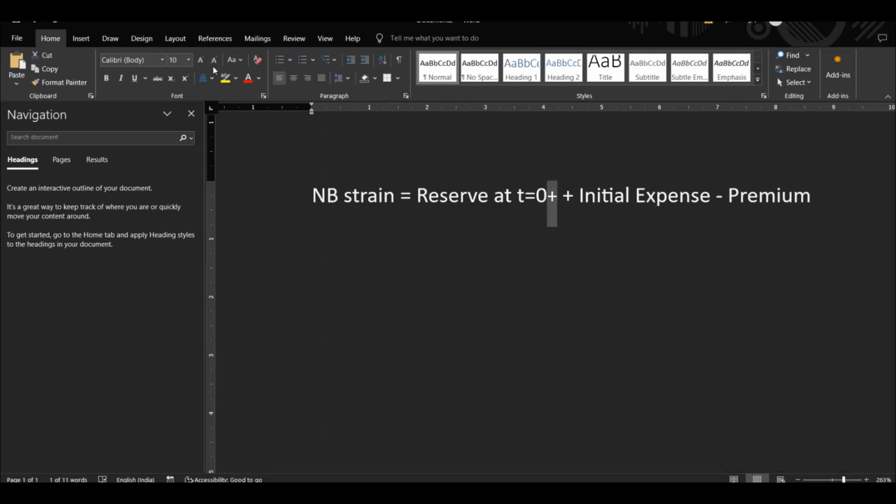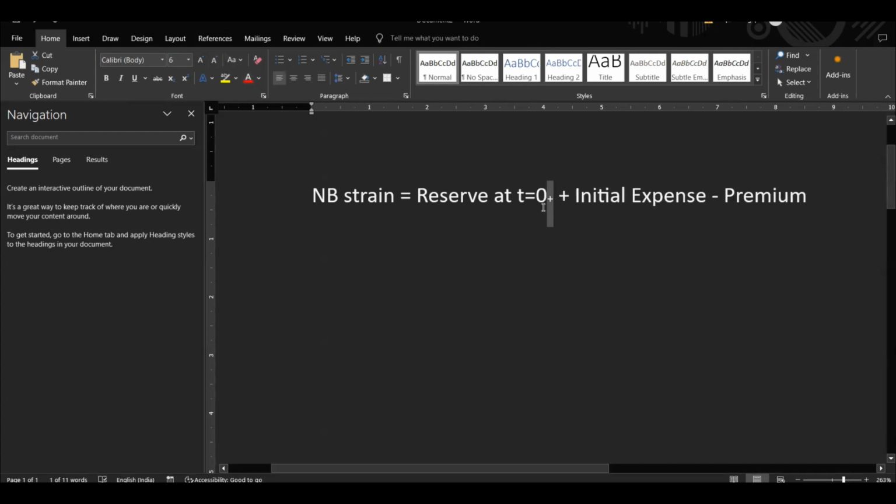We can call this T equal to zero plus, like a subscript. So reserve at T equal to zero plus is just after the new business, just after the policy becomes enforced. Reserve at T equal to zero, when the policy is not enforced, is zero. You keep reserve only for an enforced policy, that is reserve at T equal to zero plus. So this reserve plus initial expense is greater than the premium.